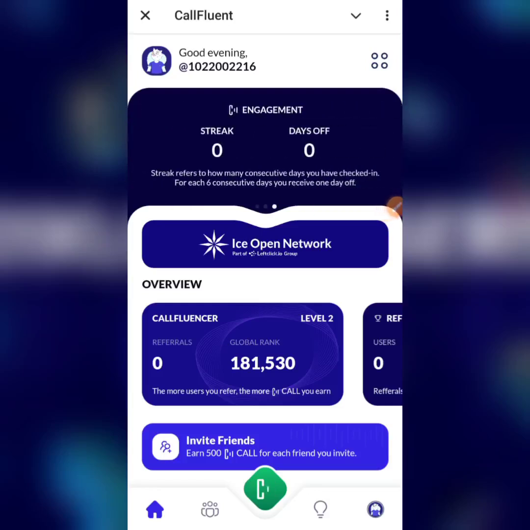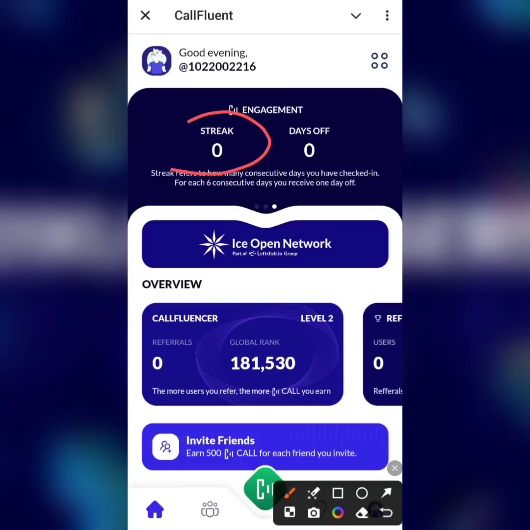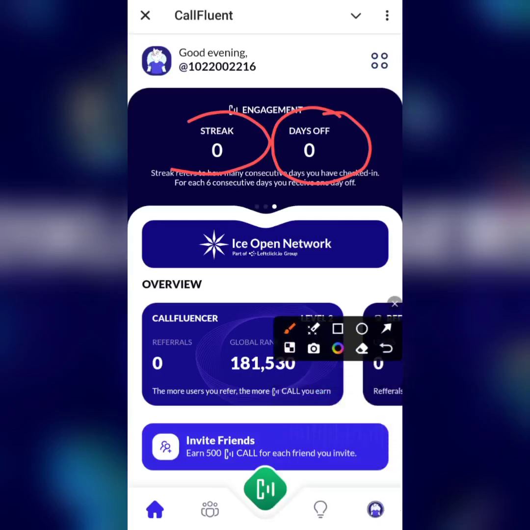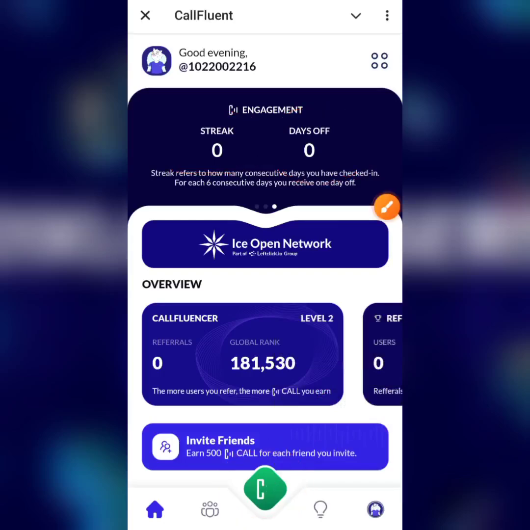Okay, I've explained this one before. So the streak is the number of days you stayed active. If you stay active for 7 days, you get 1 day off. The day off is for staying active, or mining consistently, for 7 days. Remember, for you to be able to do this, you have to click on this button right here and make sure that you click claim before the 24 hours expiry period.